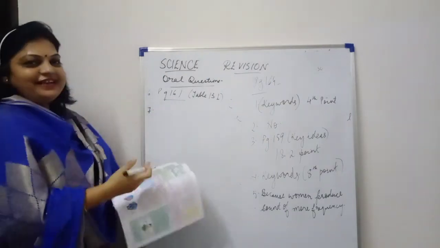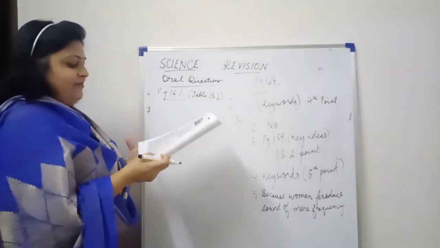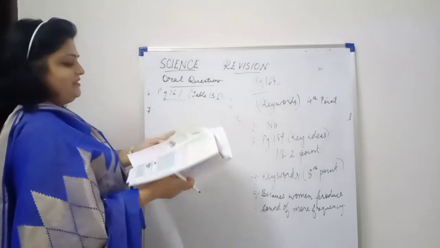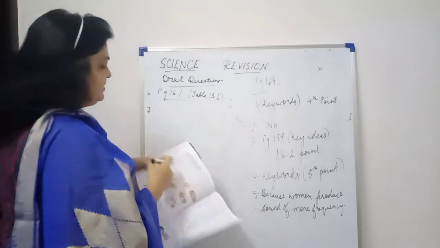Come to 7th answer now. Name 4 kinds of musical instrument. Yes, page 162, the answer is there. So let's write the answer.